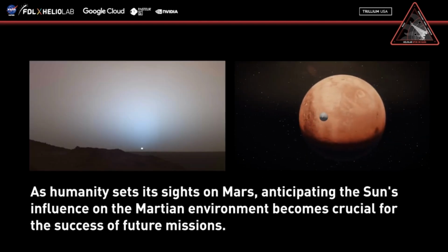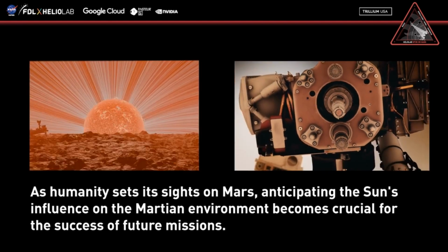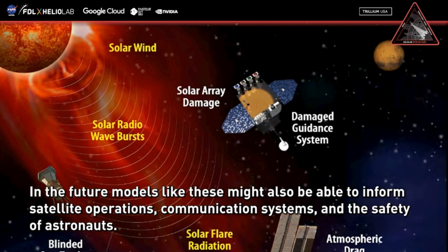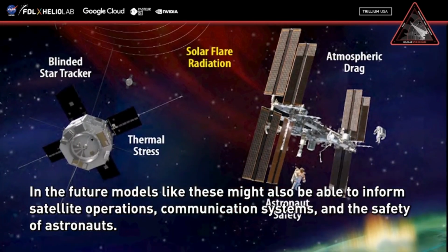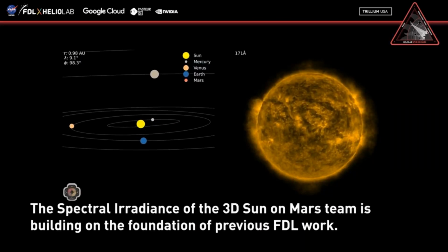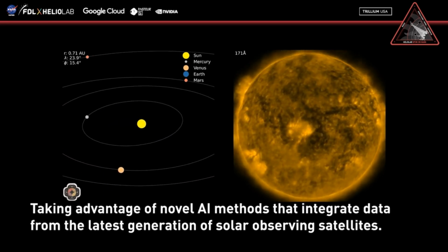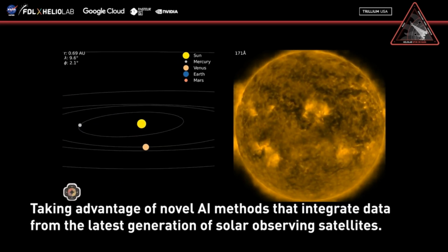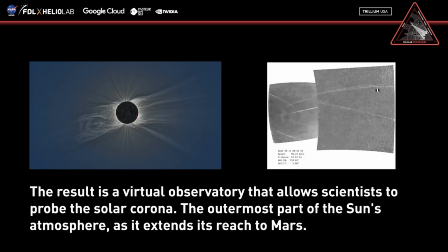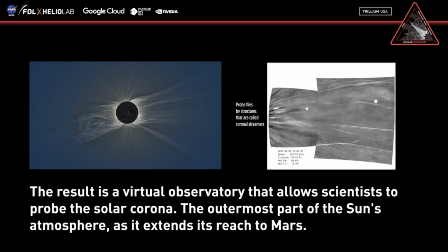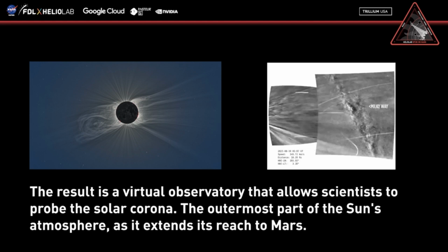As humanity sets its sights on Mars, anticipating the sun's influence on the Martian environment becomes crucial for the success of future missions. In the future, models like this might also be able to inform satellite operations, communication systems, and the safety of astronauts. The Spectral Irradiance of the 3D Sun on Mars theme is building on the foundation of previous FDL work, taking advantage of novel AI methods that integrate data from the latest generation of solar observing satellites. The result is a virtual observatory that allows scientists to probe the solar corona, the outermost part of the Sun's atmosphere, as it extends its reach to Mars.